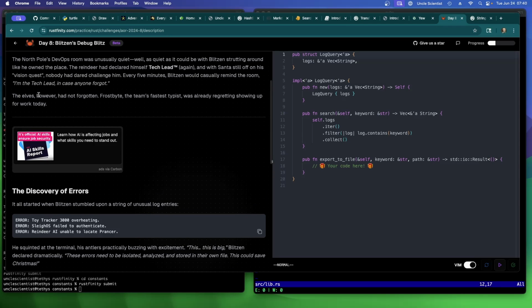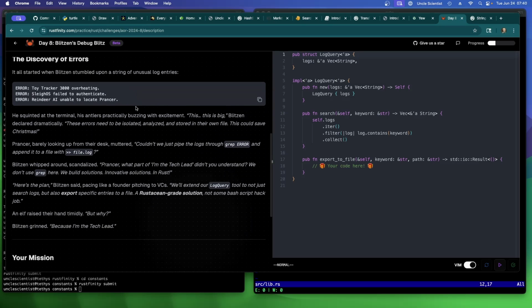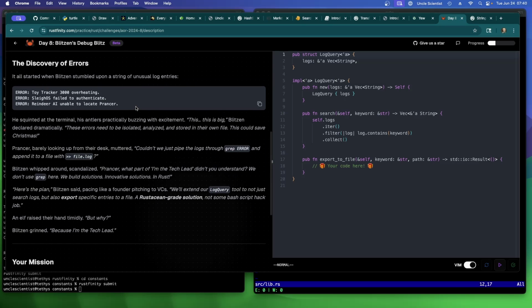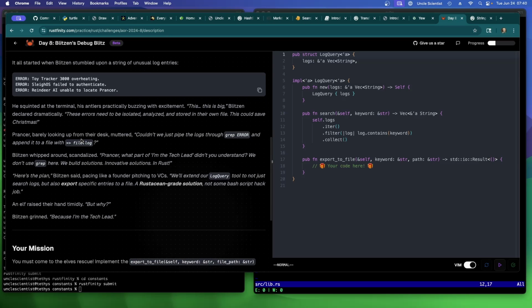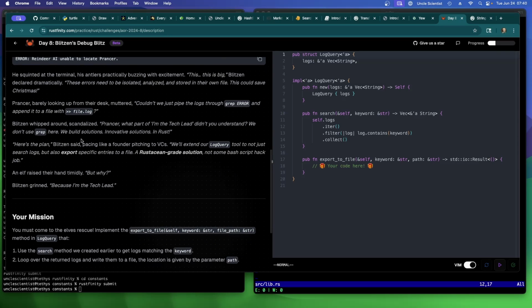Yeah, it should probably be like indeed. Something. Anyway, Frostbite, the team's fastest typist, was already showing up for work today. The discovery of errors. It all started when Blitzen stumbled upon a string of unusual log entries. Okay, he squinted at the terminal, his antlers practically buzzing with excitement. This is big. They need to be isolated, analyzed, and stored in their own file.